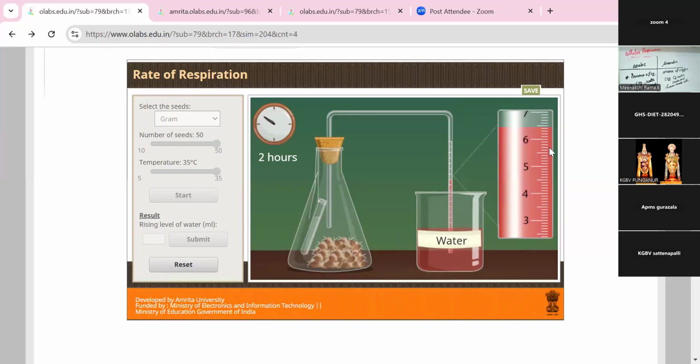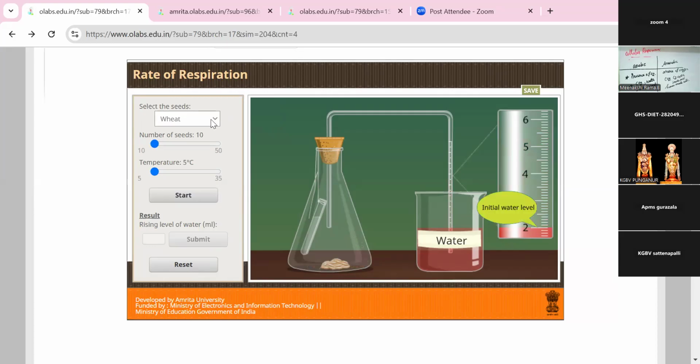The level of the scale is 6.5. It is the highest point compared to these three. So 6.5 less 2 means 4.5 centimeter level is increased. So this is the right answer. Okay. So in this manner, we can identify how the respiration is done in those plant seeds.